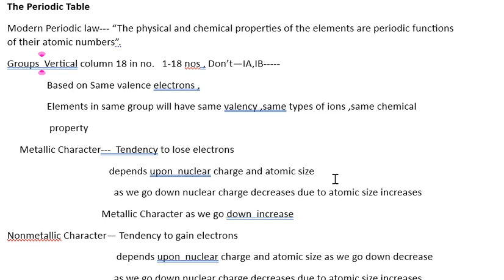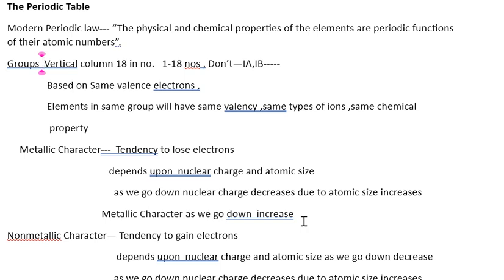As atomic size increases, the elements will be able to easily lose the electrons because the effective nuclear charge will decrease. As we go down, the nuclear charge decreases due to the increase in atomic size, and because of that the metallic character will increase as we go down in a group.